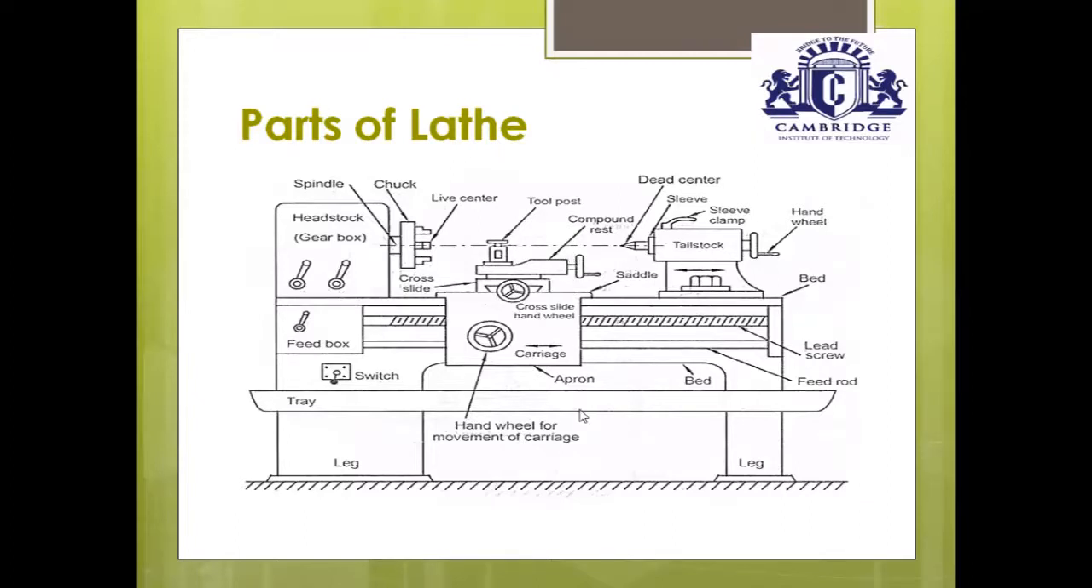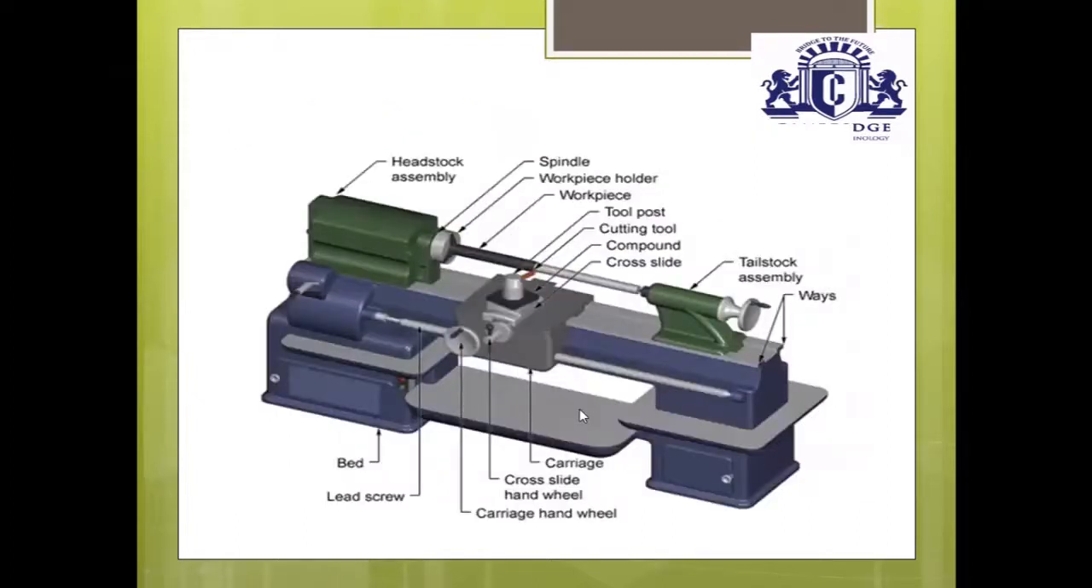Okay. Next slide. This is also parts of the lathe. It mainly consists of a headstock assembly. This headstock assembly has a spindle. It is also called a rotary element. One end of the spindle is connected to the motor shaft by using either a gearbox system or a belt system. The other end of the spindle is connected to the chuck.